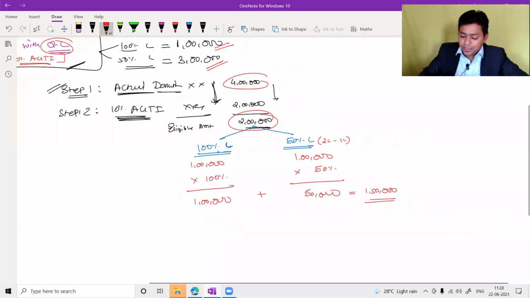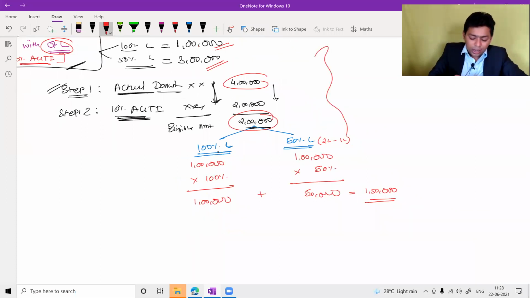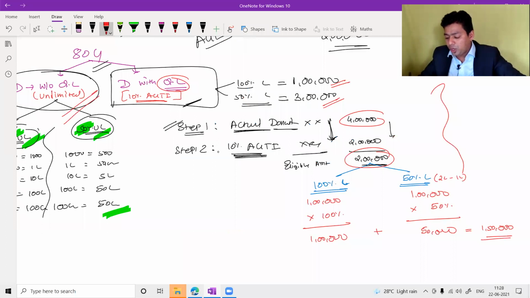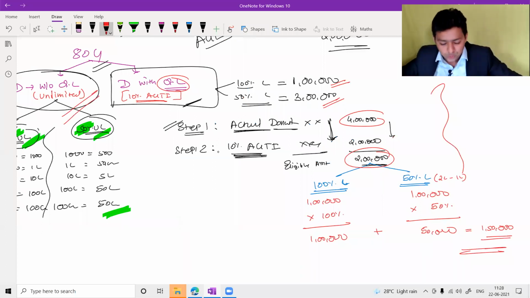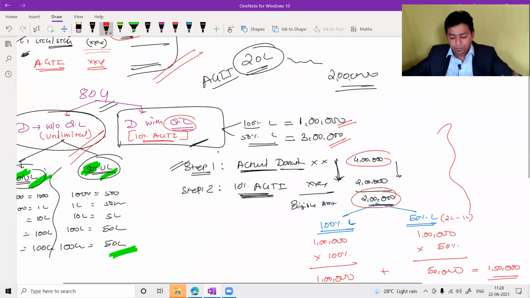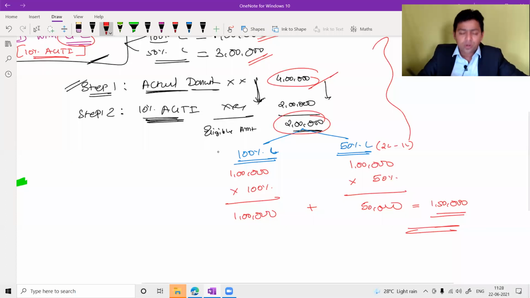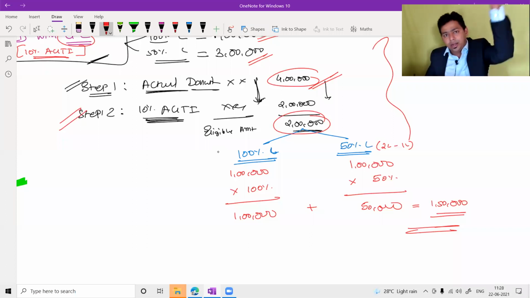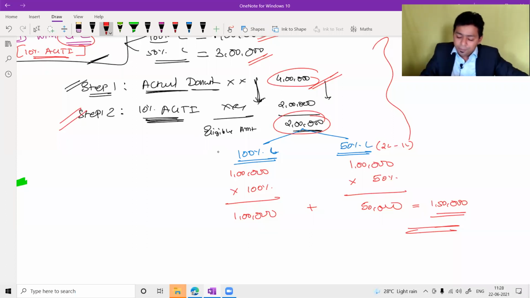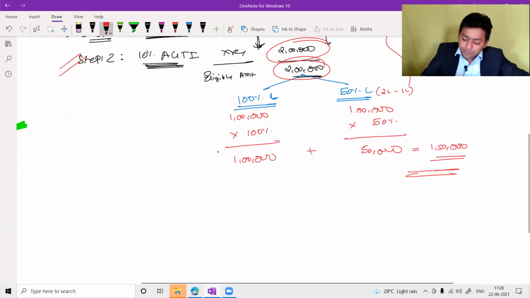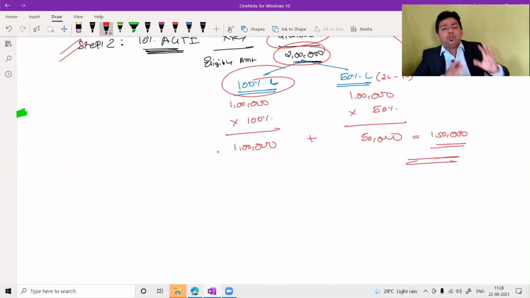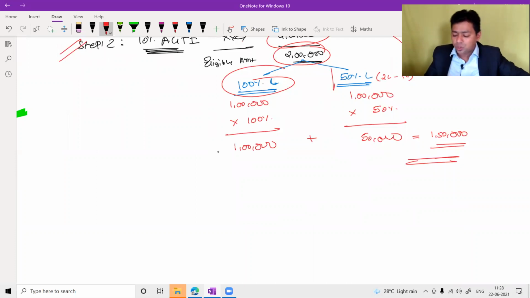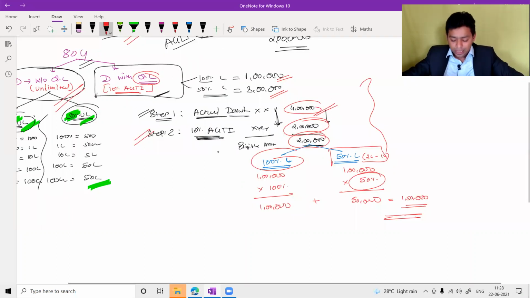Please never apply these steps on the unlimited category. Apply these steps only on the limited category. What steps have I told you? First, in the working note, compute AGTI. Then you check the actual amount of donation, whether 50% category or 100% category. Compare that amount with 10% of AGTI. You should allocate first to the 100% category because that will give you the maximum deduction, and the balance you should allocate to the 50% category because that will give you 50% deduction. This is how we compute for the limited category.